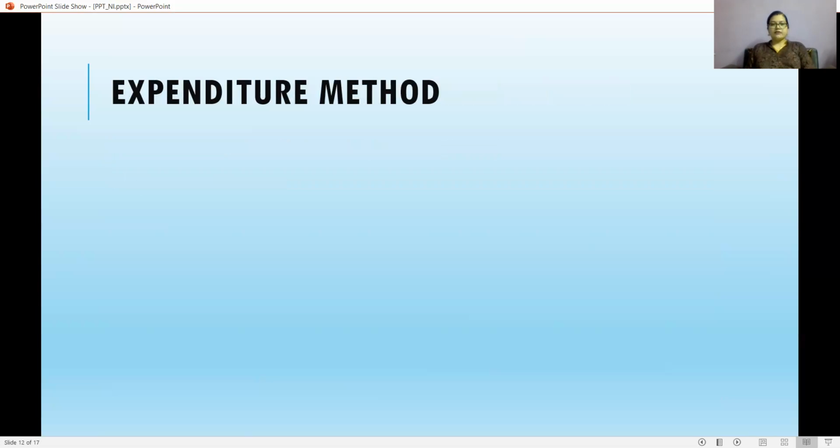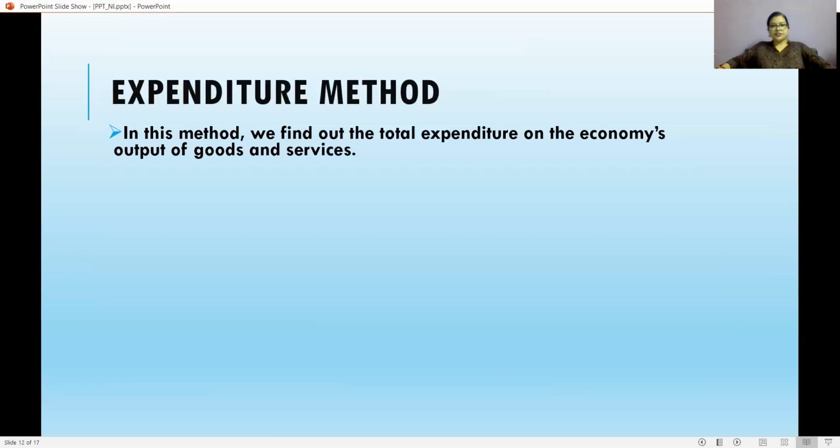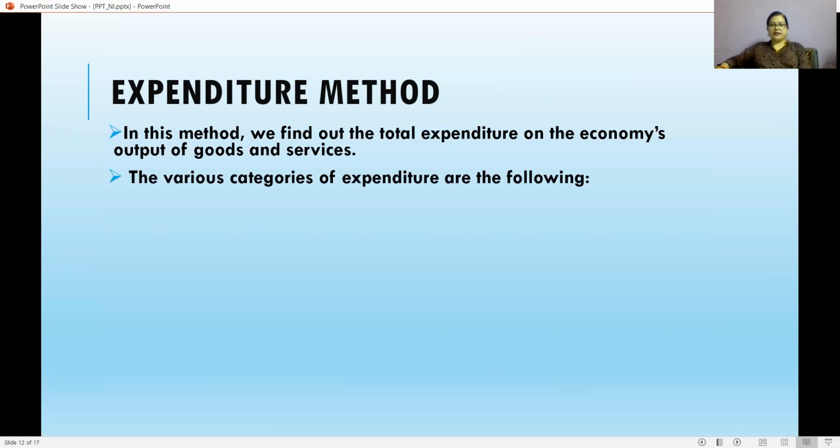These are the problems. Now I'm going to the next method of measuring national income, that is the expenditure method. In this method we find out the total expenditure on the economy's output of goods and services, and various categories of expenditures are the following. I'm mentioning those expenditures.